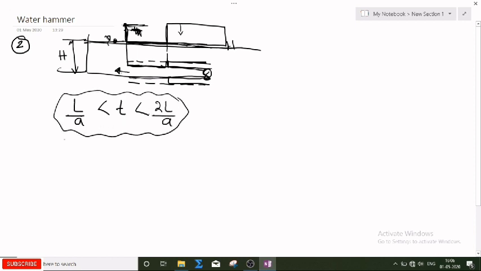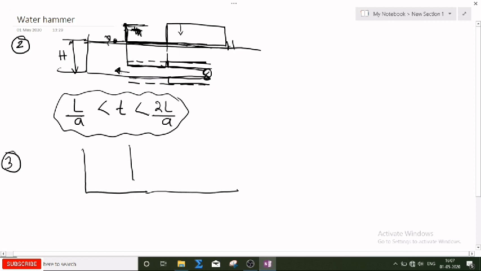Now if you take the third case, I am taking the third case now. So what will happen? This is my pipe and this is my reservoir. Okay, this is my reservoir. So this is my head of the water.